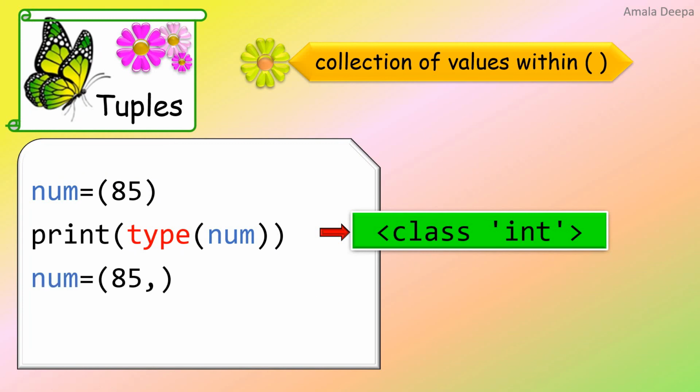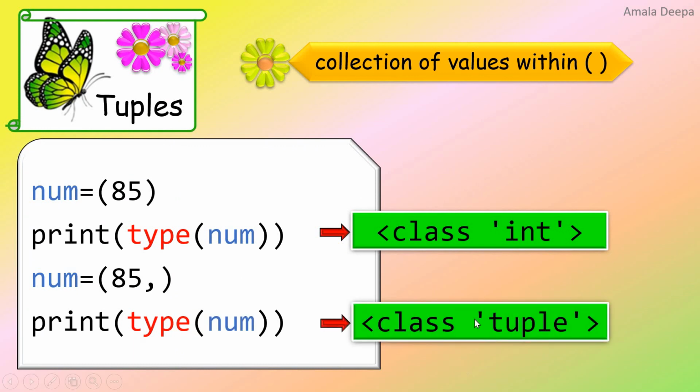Look at this. num = (85,). Now let me print the type of num. Now you have a tuple. So what do you understand from both these statements? One is without the comma and another is with the comma.